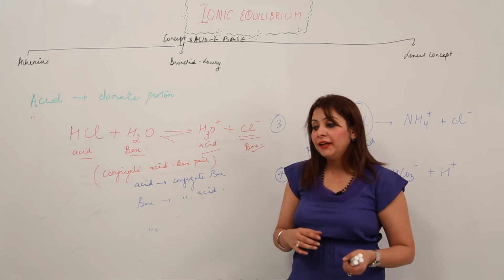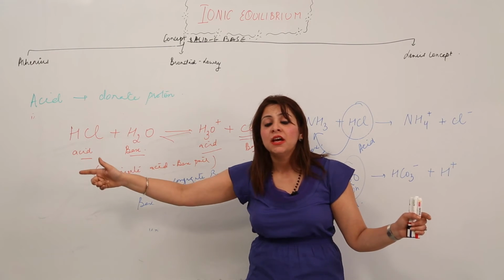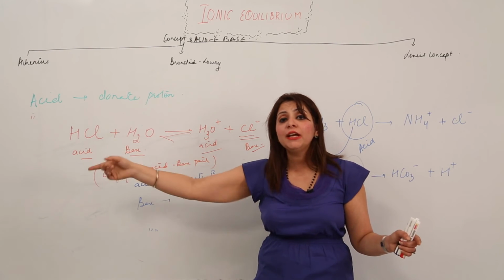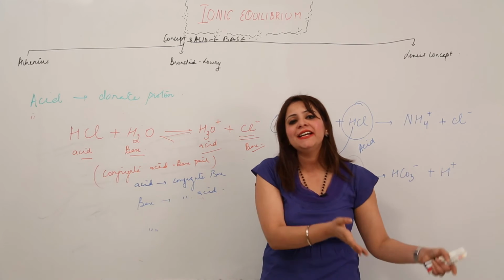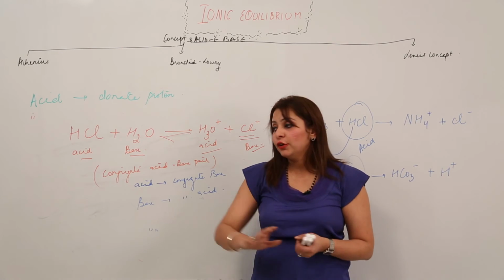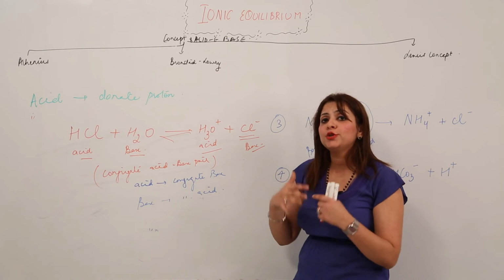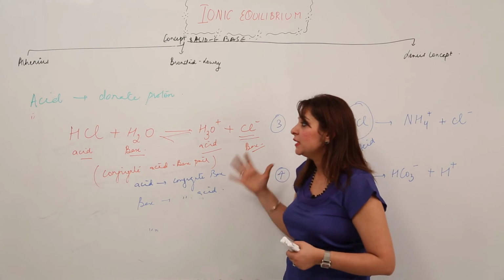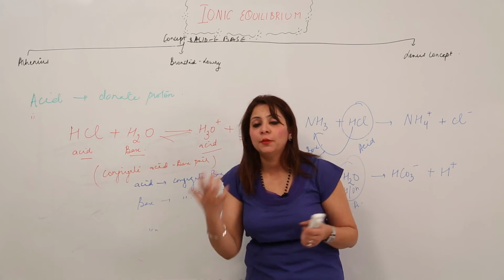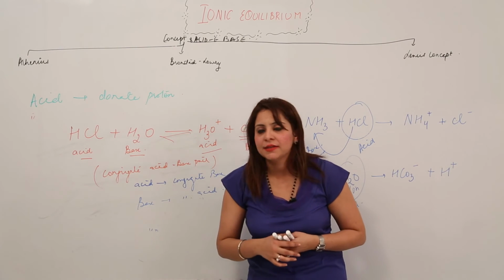And moreover, if there is a strong acid, then the base which is formed is a weak conjugate base. And if there is a strong base, then it forms a weak conjugate acid. That means if one side is strong, the other side is going to be weak. If one is weak, the other is going to be strong, right? So what you write on the left side is the pure acid or base, and what you write on the right side is the conjugate acid or base, right? So this was explained by Bronsted, the conjugate acid-base concept as well.